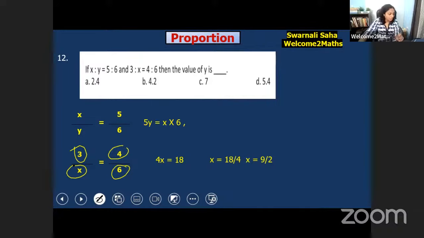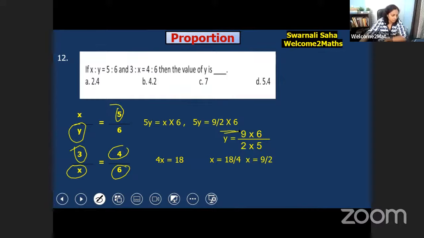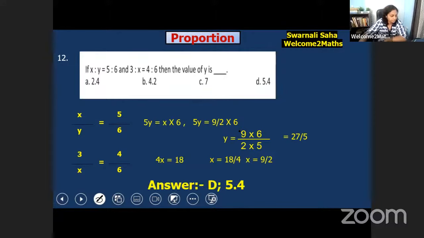Okay. So now 5 into y is equal to 6 into x. Here we can put the value of x. So 5y is equal to 6 into 9 by 2, and it's 27. So y is 27 by 5, that means it is 5.4. Answer D, 5.4 is the answer.